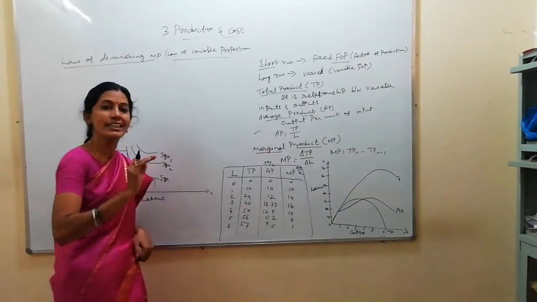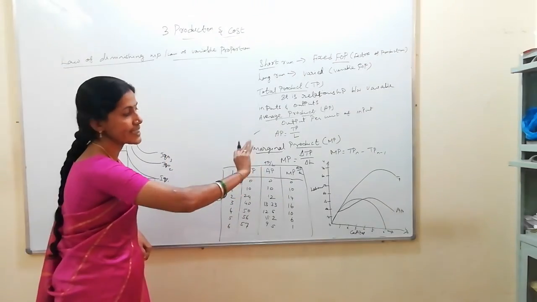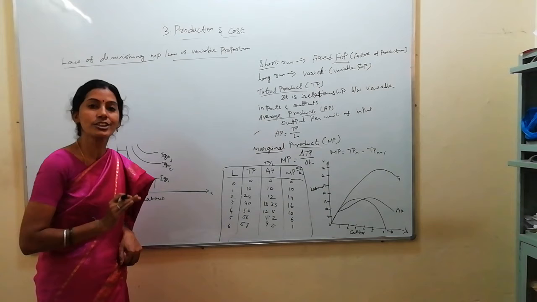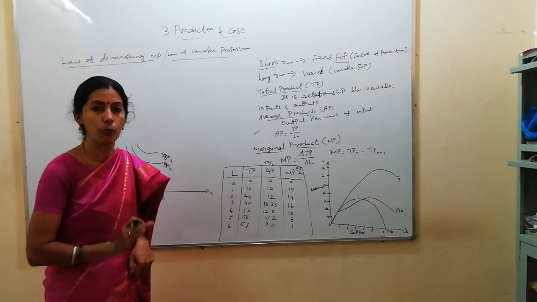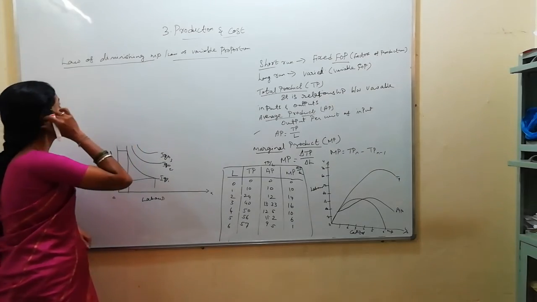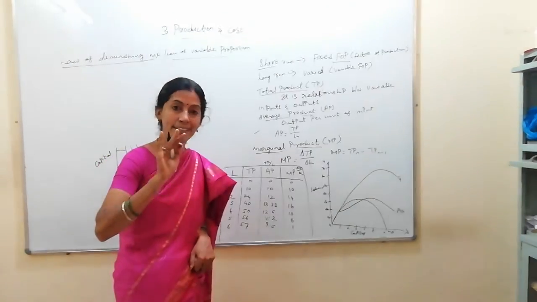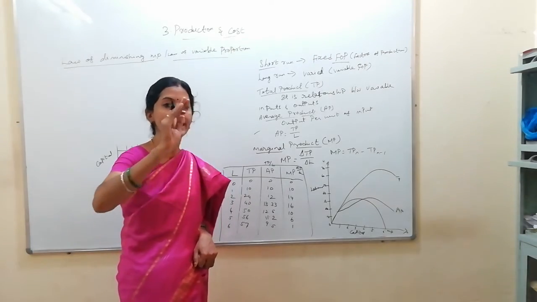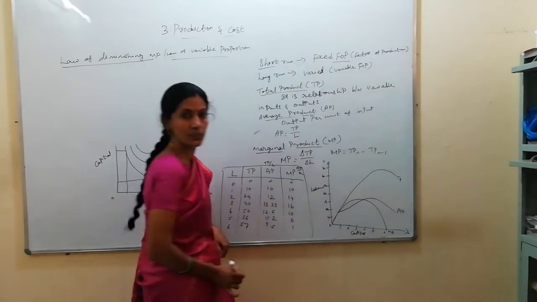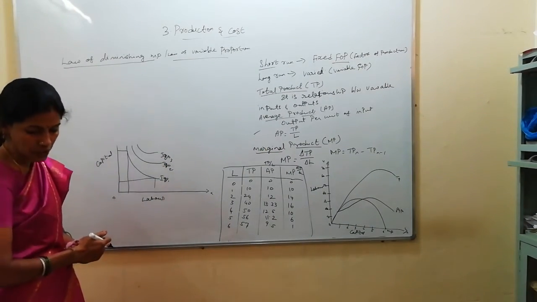Here the law of variable proportion says that initially the marginal product, average product or total product may increase at an increasing rate, and after reaching a certain level it starts decreasing. In the short run you can't change output due to the time constraint. The law of diminishing marginal product says the marginal product will increase at a decreasing rate at the beginning, reach a certain level, start falling and goes to negative also, or 0. This is the law of diminishing marginal product.